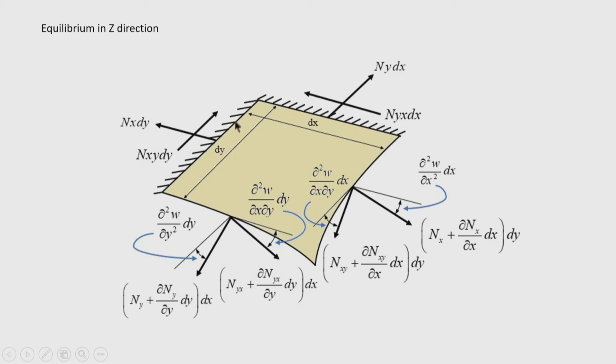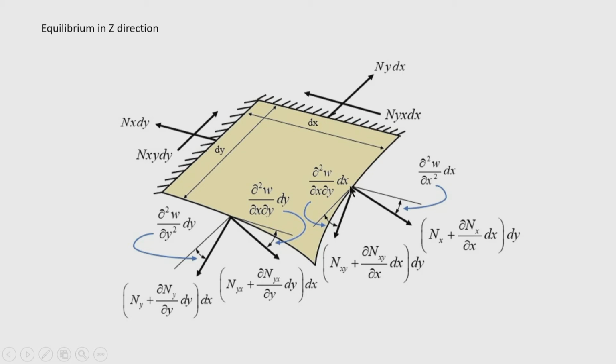Now, let us see the forces that are acting along the edges. On this edge it is n x dy, and on the adjacent fixed edge it is n y dx. The membrane shear force here is n y x dx, and on this edge the membrane shear force is n x y dy. Now, let us see what the condition is at the opposite edges, first along the x direction.